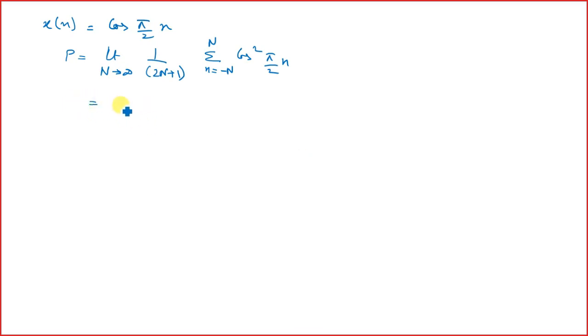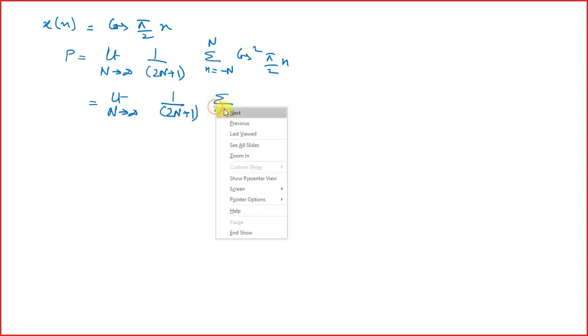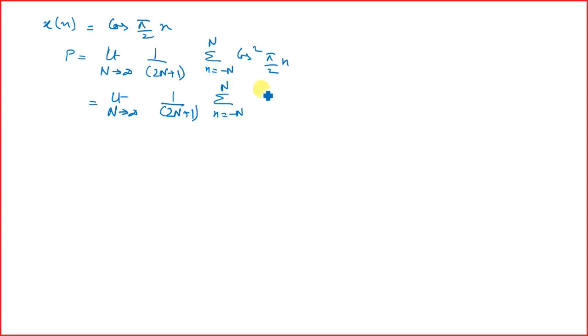This is given by limit n tending to infinity 1 by 2n plus 1, summation of n equals minus n to n, half plus half cos pi n.